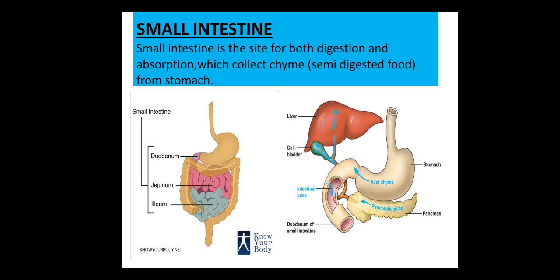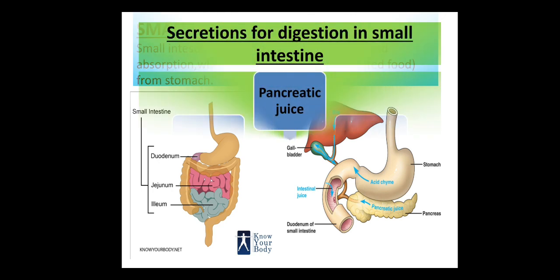All right, so this is very much clear now: the small intestine is made up of three parts, duodenum, jejunum, ileum. The first part, the duodenum, will receive the food, that is the acidic chyme, from the stomach. And here in the duodenum it will get all three types of secretion: bile, intestinal juice, and pancreatic juice. It will become more clear from the next slide. Just see it here.